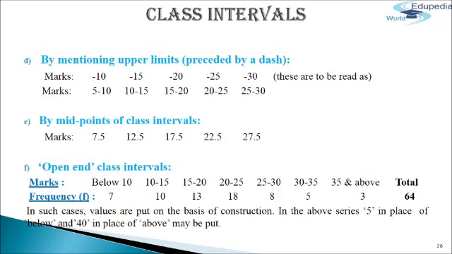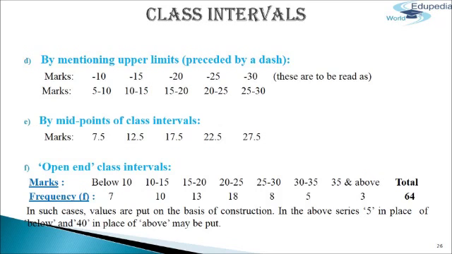Next, class interval is by midpoint. As we can see, the midpoints of particular classes are given, that is 7.5, 12.5, 17.5, 22.5, and 27.5. These midpoints are required to be converted into class intervals. Say for the first midpoint, 12.5 minus 7.5, and divide the difference by 2, that is 5 by 2.